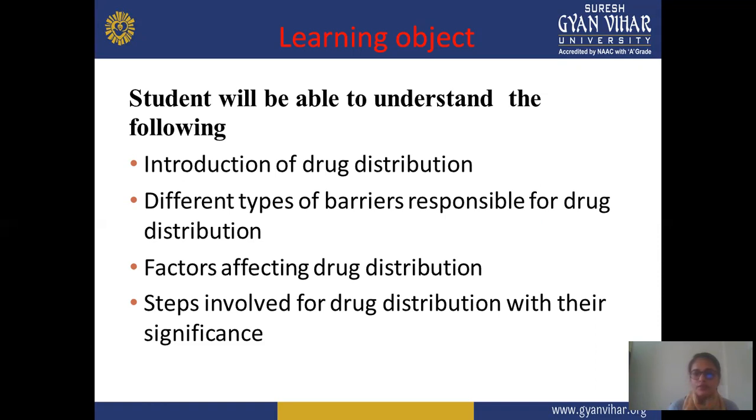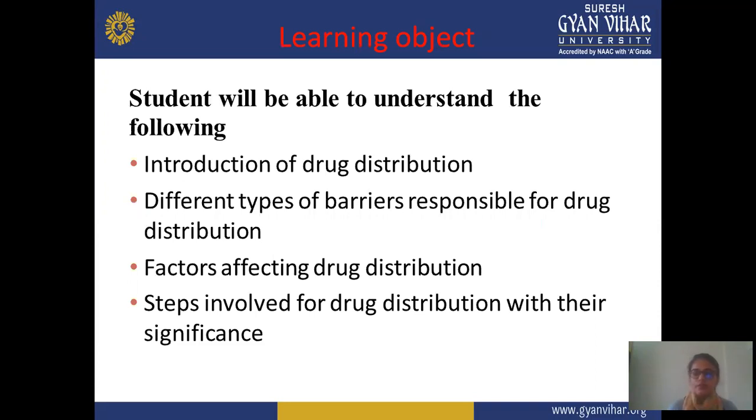Next are the factors affecting drug distribution. Which factors affect drug distribution or are responsible for non-uniform distribution of the drug? And next are the steps involved in drug distribution with their significance. Which steps take place in the distribution process, and the significance of drug distribution.